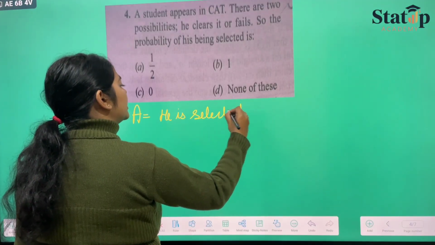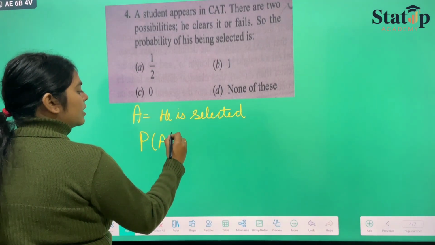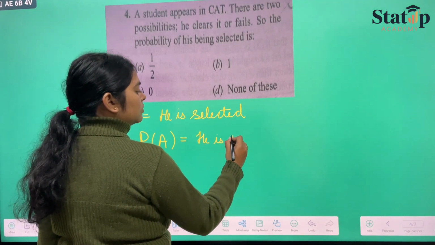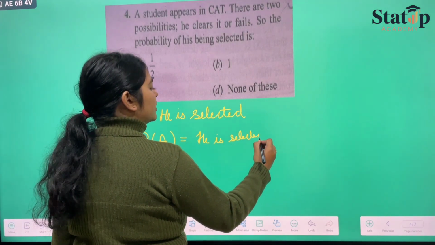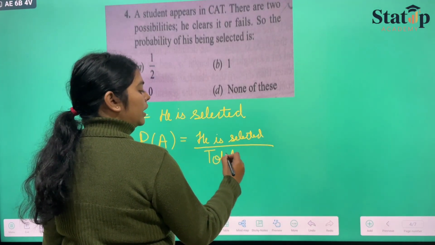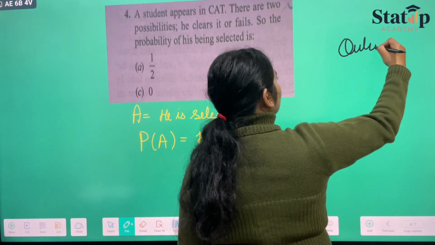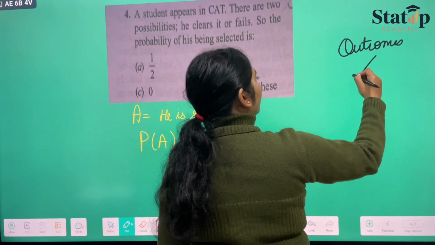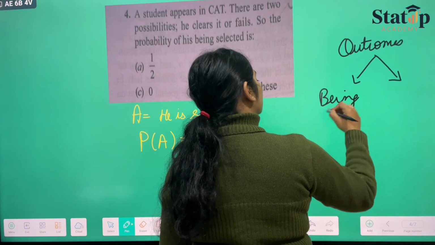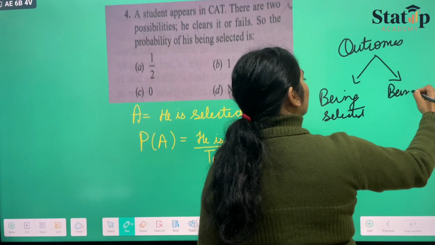Probability of occurrence of A is the chances that he is selected upon total outcomes. One outcome is selection. There are two outcomes here: one is being selected, and the second one is being rejected.